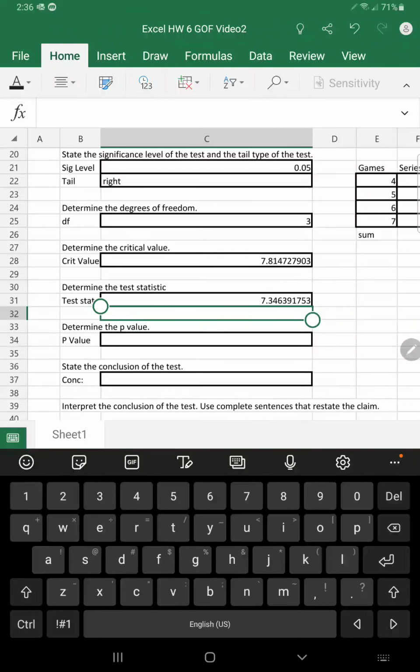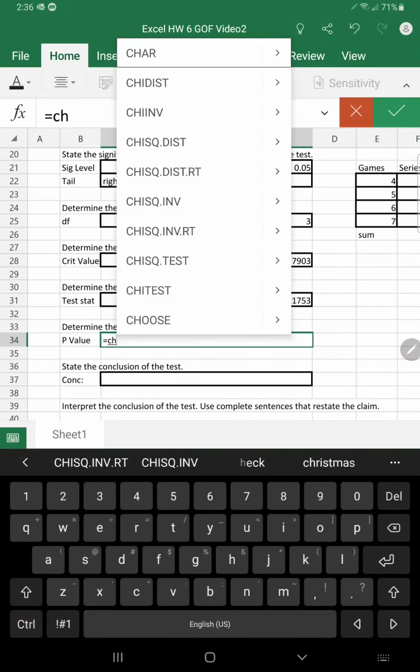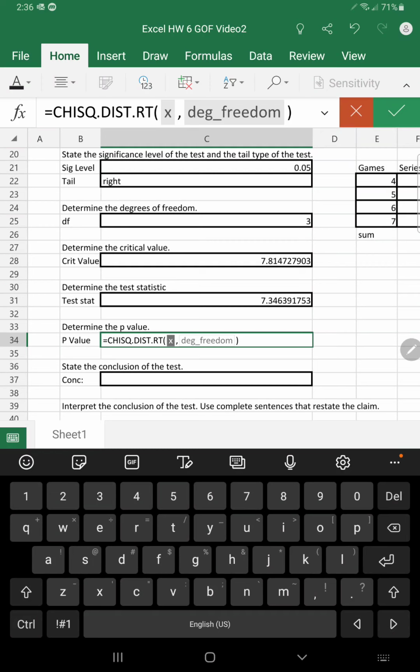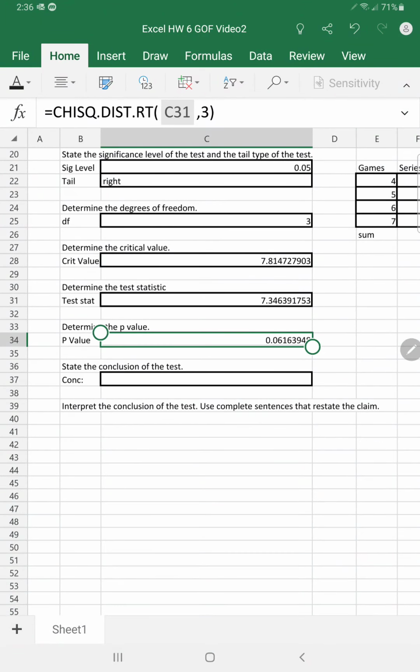So now we just need to calculate the p-value associated with this. So this will be equal to the chi-square distribution. We're calculating the chi-square distribution on the right. Here is our test statistic, comma, the degrees of freedom, which are 3. Close your parentheses and click OK. And that's it. That's all we need to know. We can now make the conclusion of the test. If we look at this p-value of 0.06, this is greater than alpha, which is 0.05, our significance level. So based upon that, we will not reject the null hypothesis.